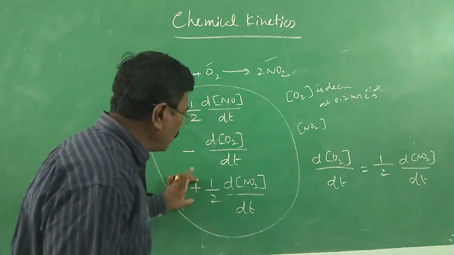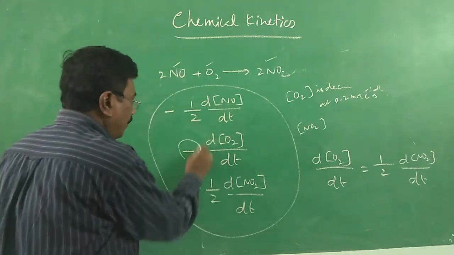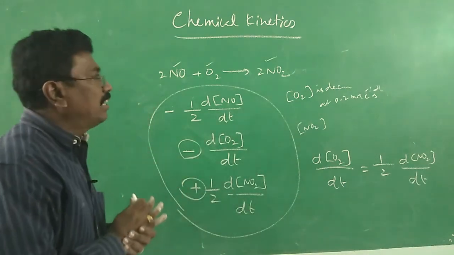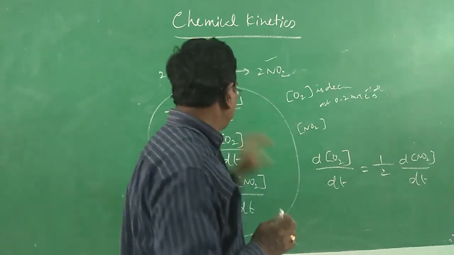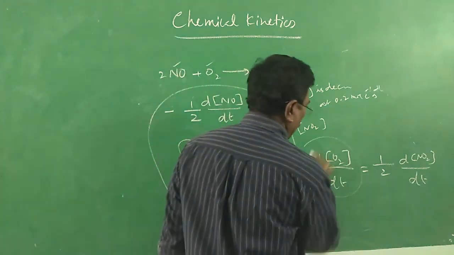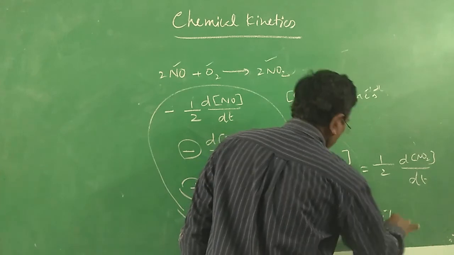So we can ignore the sign because decrease, increase. Only for that we have introduced minus and plus. So no need to introduce sign here. Now it is given as 0.2 mole per liter per second.